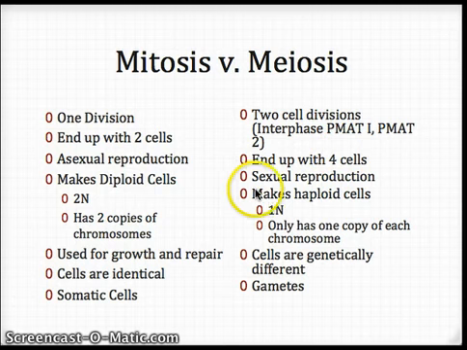Meiosis is involved in sexual reproduction instead of diploid. Meiosis makes haploid cells, so it's considered 1N. That N again stands for number of chromosomes, so this one only has one set or one copy of the chromosomes. Every cell that's made in meiosis is going to be genetically different, and it makes something called gametes. Now, again, I just told you at the very beginning, we will talk about what a gamete is here in just a second, so hang tight with me.